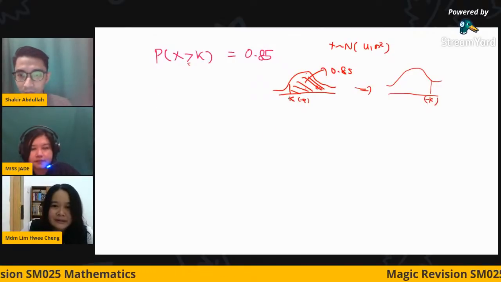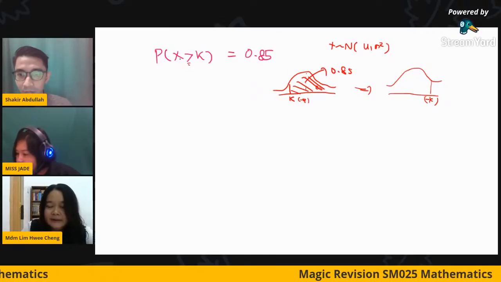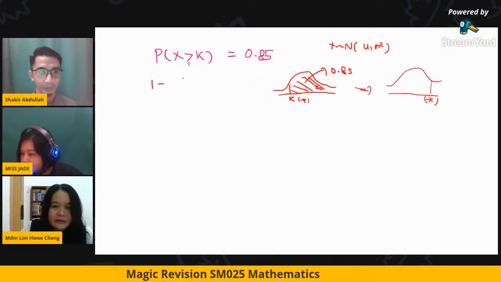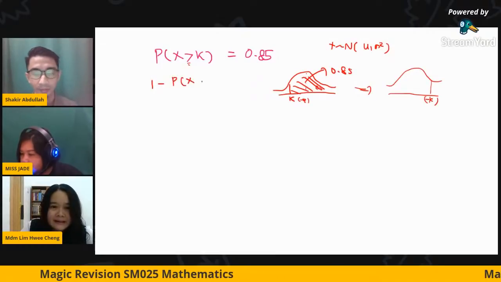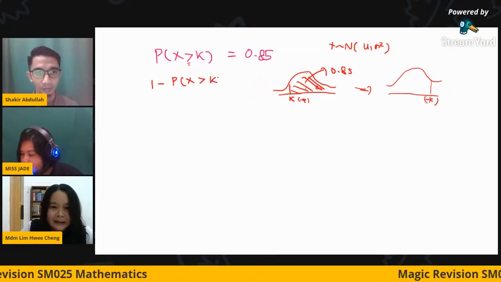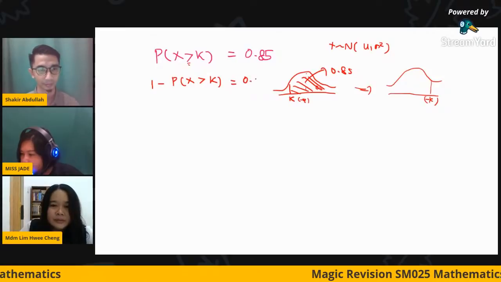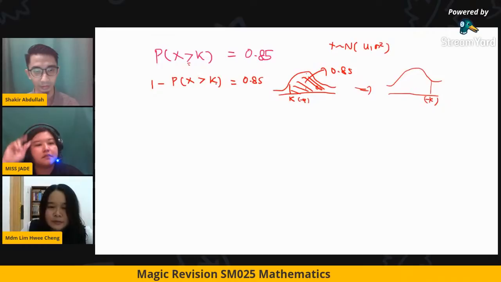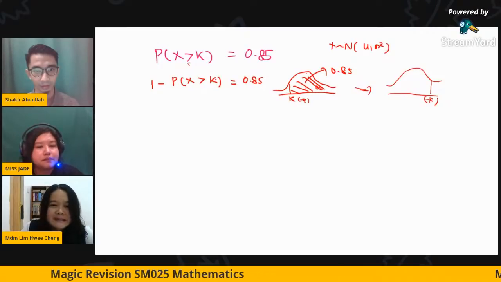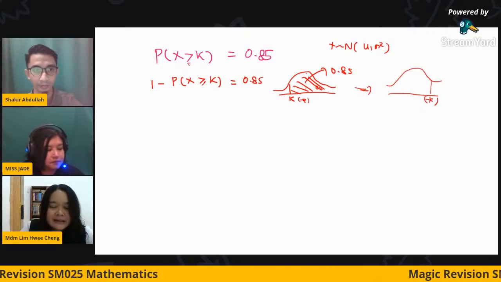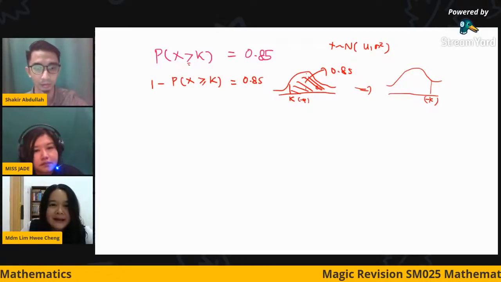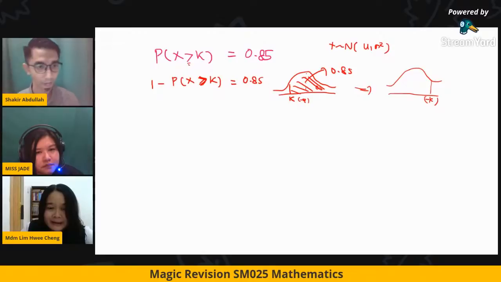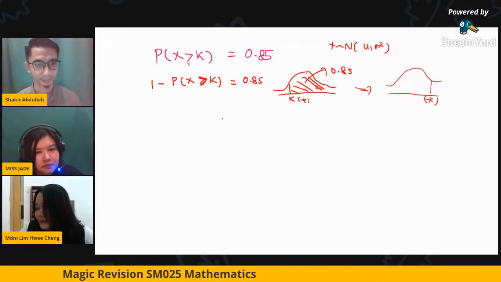Okay, so it means when I want to read from the table, I don't have the negative value in the table. So I have to form a formula that Z is greater than K equal to 0.85. Okay, if you want to put equal signs, you have to remember for continuous, just now I mentioned that the equal sign here doesn't have any effect. If it is discrete, it has an effect. You put it either way, it doesn't matter actually.